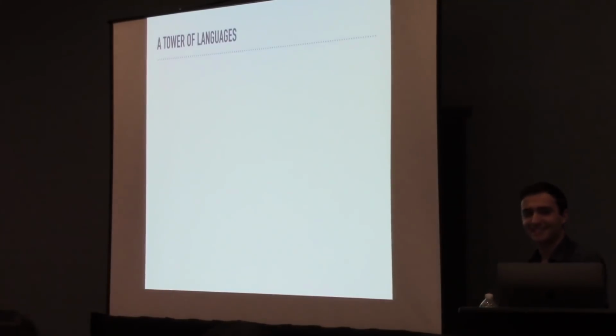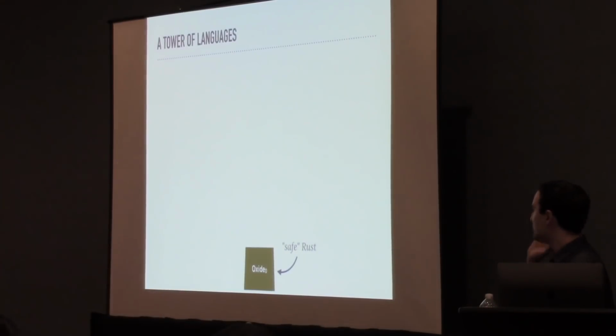So to this point, we've talked about Oxide as a single language. It's actually more apt to say that Oxide is a family of languages that build on one another with new features. The language you've seen to this point is called Oxide 0 and captures the semantics of safe Rust without any of the standard library features. Now, if you program in Rust, you might recognize that's probably not a super useful language on its own. So we build on it by adding individual standard library features to our semantics one at a time.